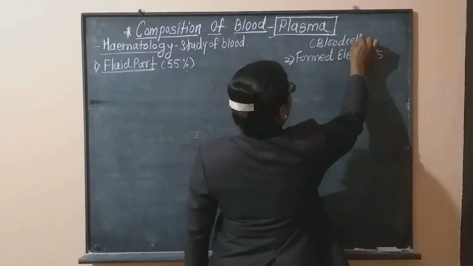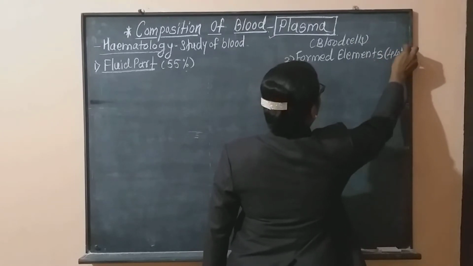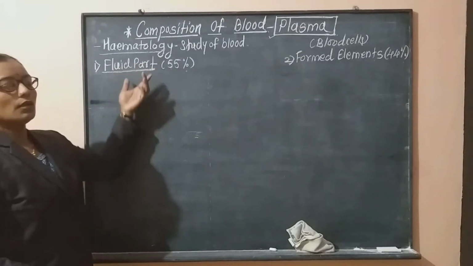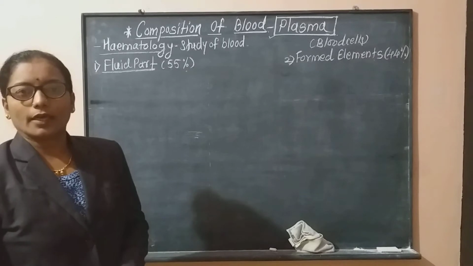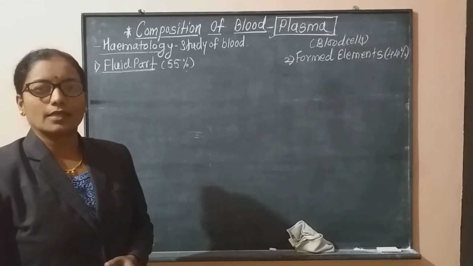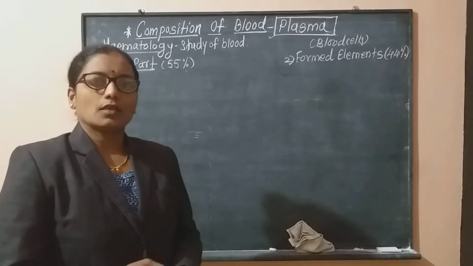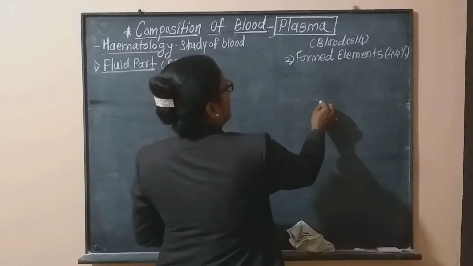These blood cells are nearly 44%. Okay. Now, this plasma is the fluid part of the blood, and in this plasma, these blood cells are present.